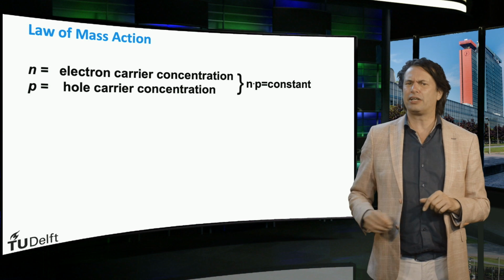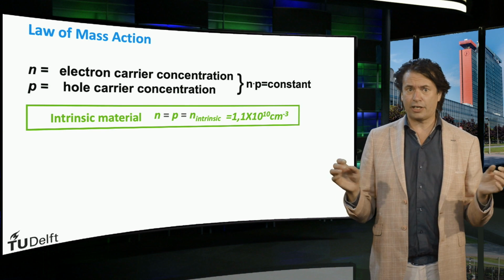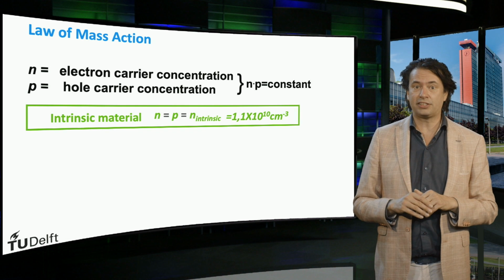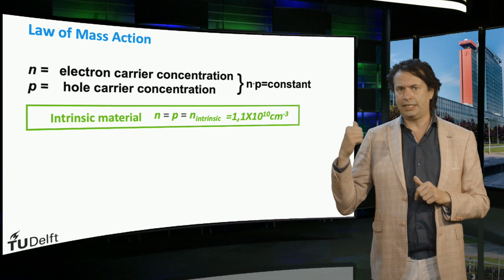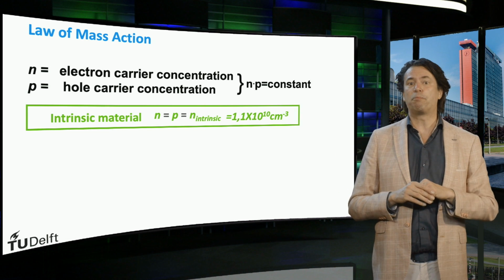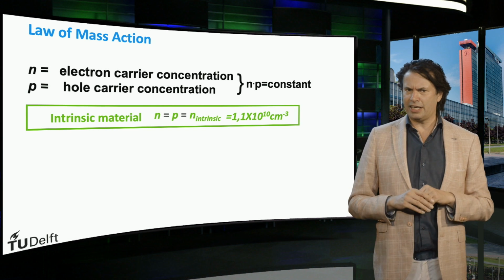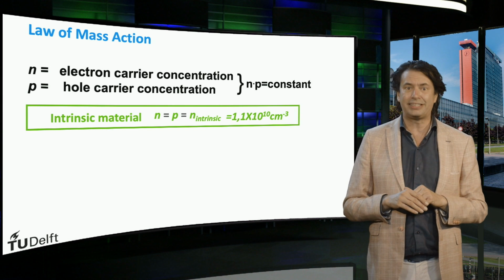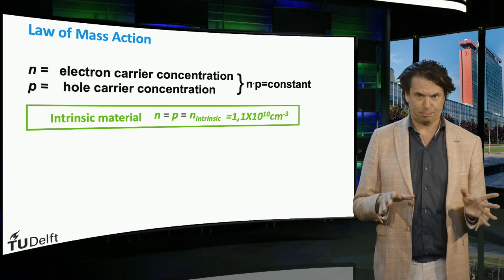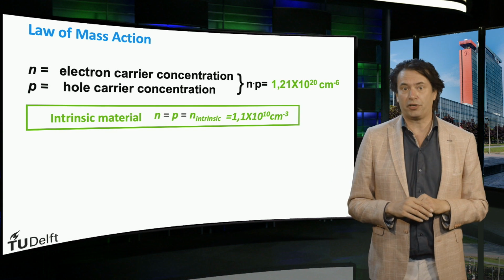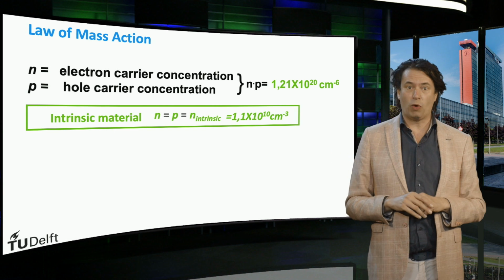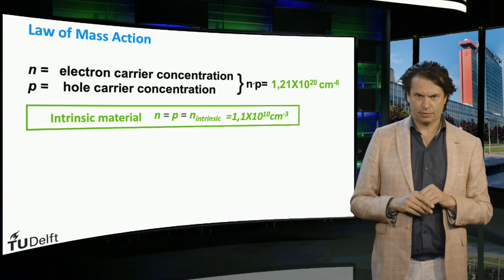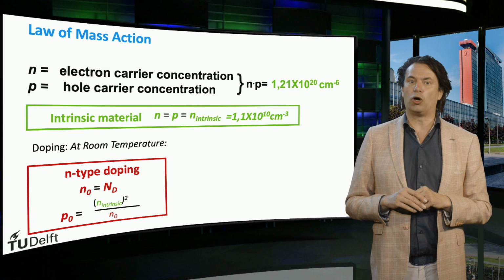So let's consider intrinsic silicon. This is silicon without any impurities. At room temperature, the electron and hole density are equal. N here represents the electron density, P represents the hole density. For silicon, the electron and hole density is on the order of 1.1 times 10 to the 10 per cubic centimeter at room temperature. This means the product N times P is equal to 1.21 times 10 to the 20 per square cubic centimeter.